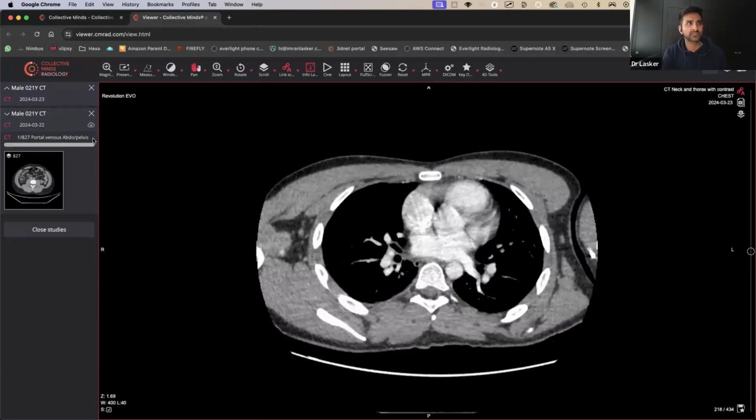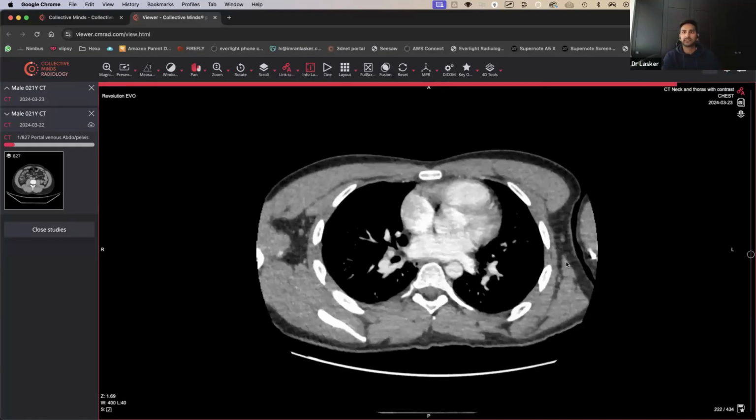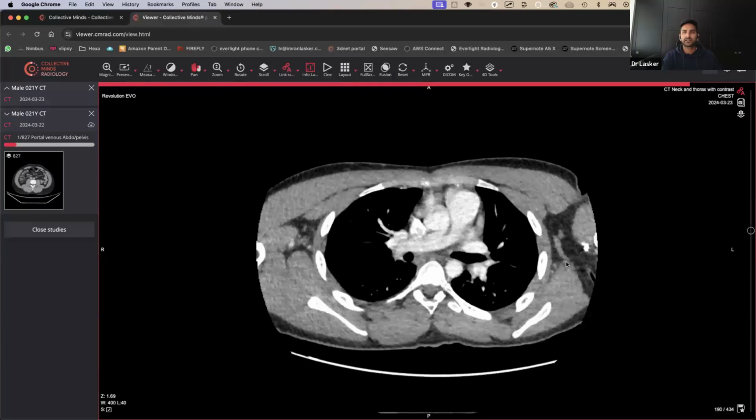So let's start with the chest CT on this one. This was a young patient, and they had a raised white cell count. They're under hematology, and hematology were worried that they could have underlying lymphoma, so they did a CT scan, if I remember correctly. Let's have a look. I might be wrong, but I think this is the case.